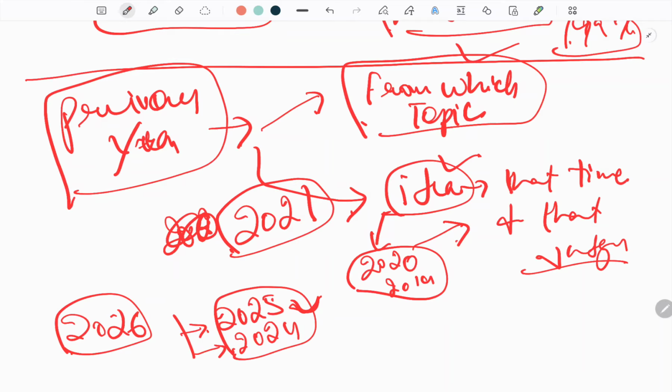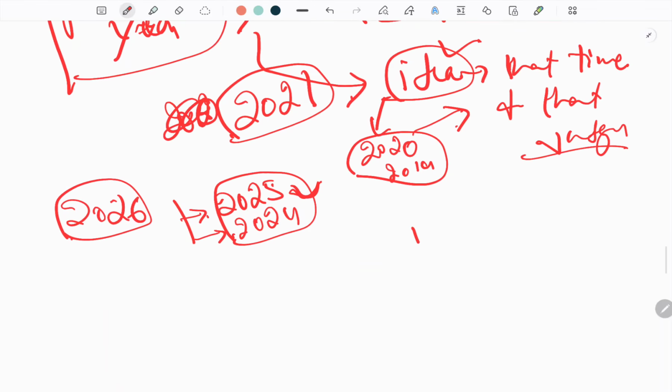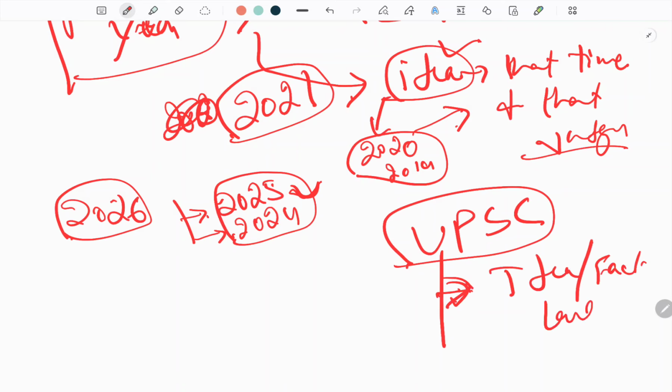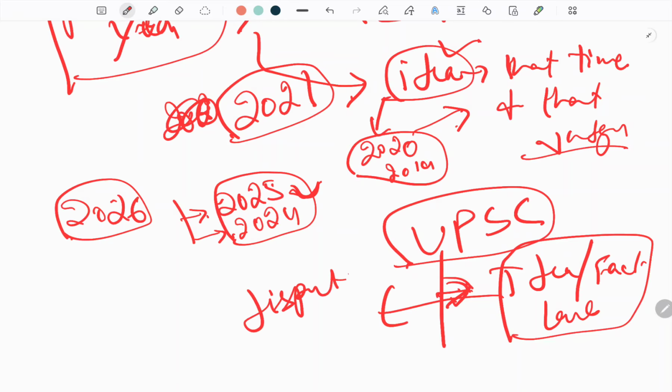You can know which types of judgments they have asked. Generally the UPSC will ask you questions based upon an idea or a fact or a law which is a disputed one, having different judgments, having a different approach, which is very complex in nature.